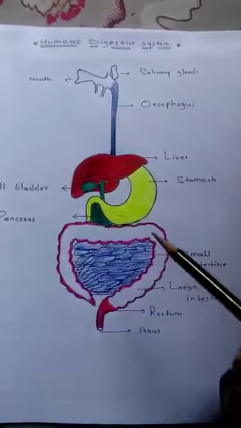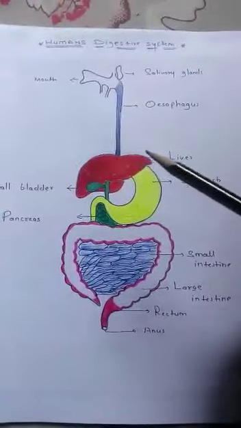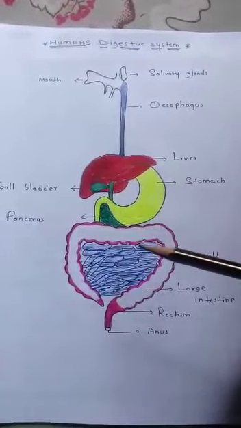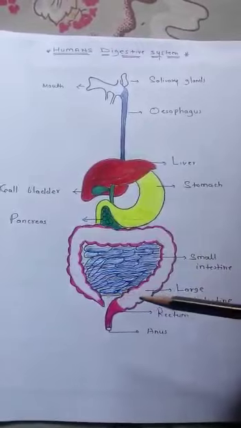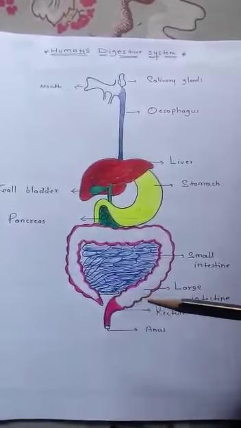As you know, we have already completed mouth, esophagus, stomach, liver, pancreas, and small intestine. Now we are moving toward the large intestine, rectum and anus. Assimilation. This is the second last process of the human digestive system.